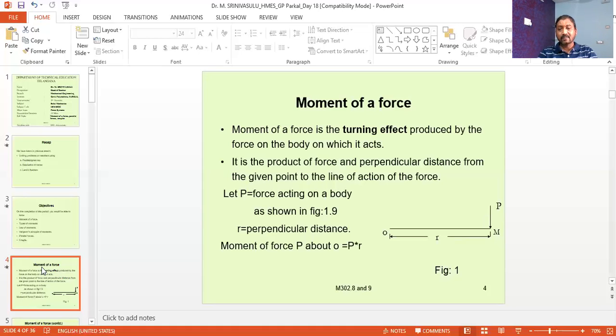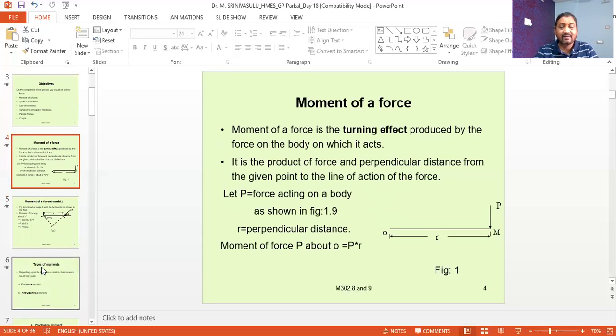Here force P is applied at point M, and point O is the fulcrum, that is, the point about which the body is about to rotate. Now the moment of the force P about O is equal to P into the perpendicular distance. So moment of force P about O is equal to P into R.